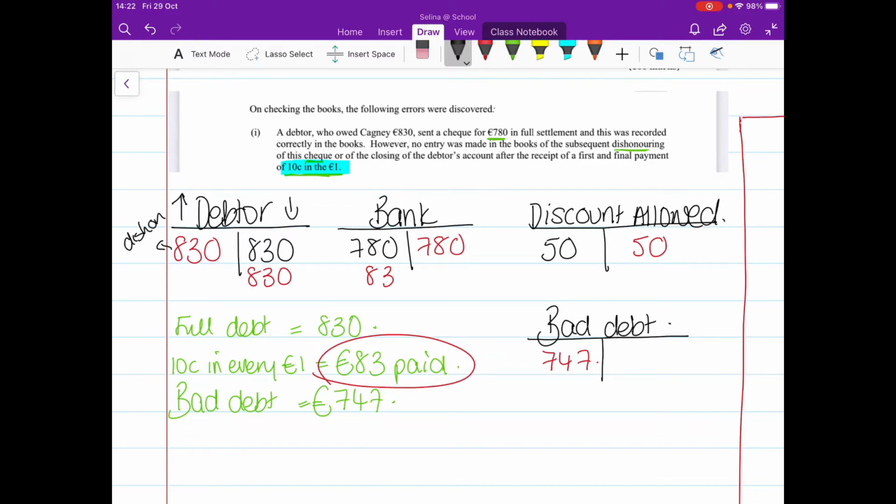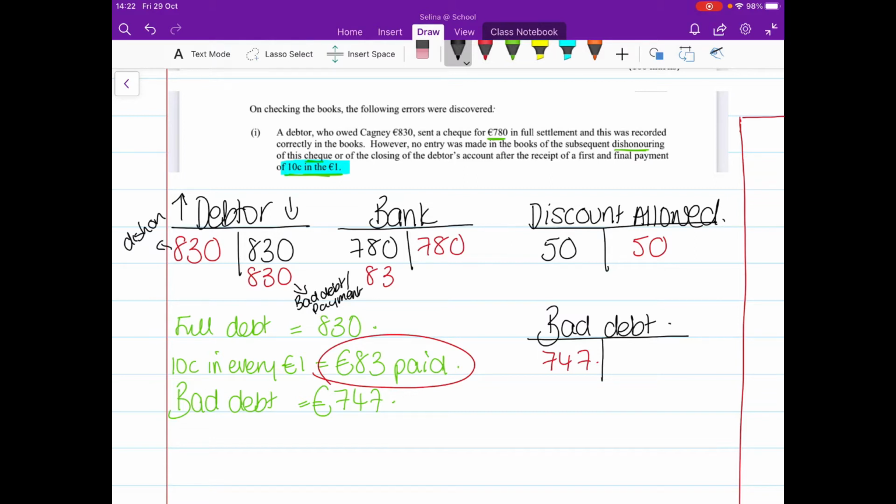This €830 is the bad debt and payment. The 780 in the bank on the credit side is because of the cheque dishonoured, and the €83 is in the payment, the amount that they actually paid us after the cheque was dishonoured. I undid the discount in the discount allowed, and then I recorded the bad debt, and that's it, okay?